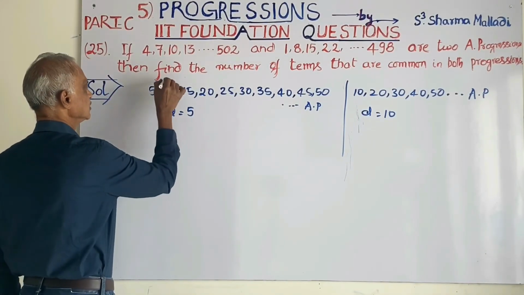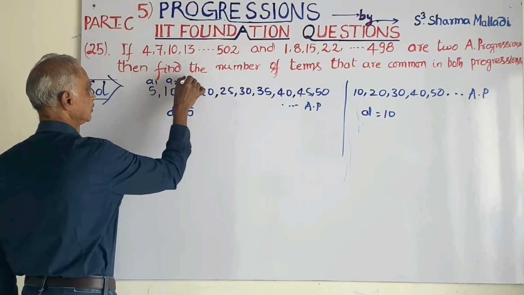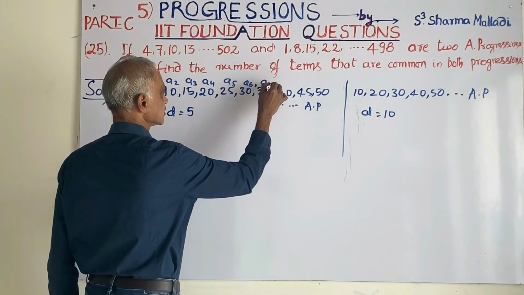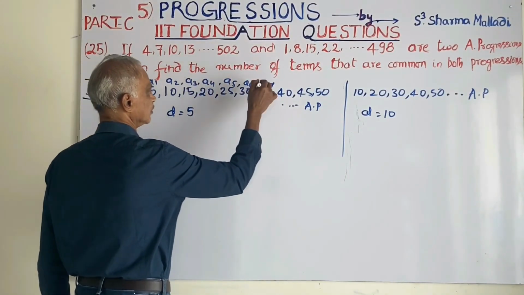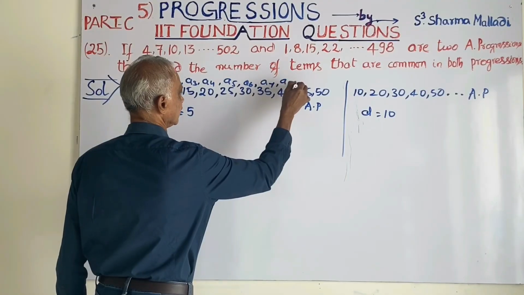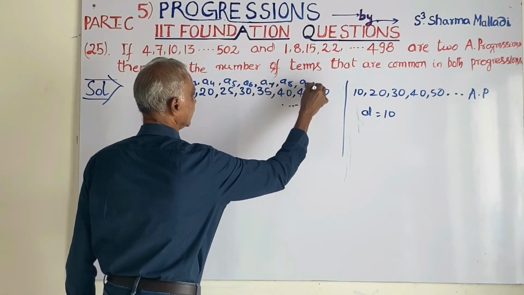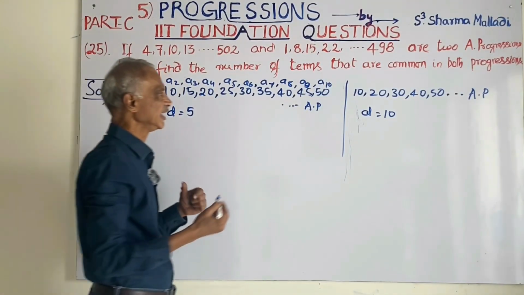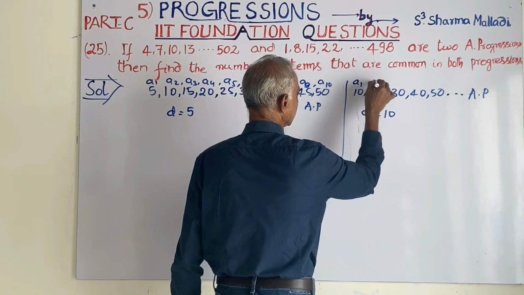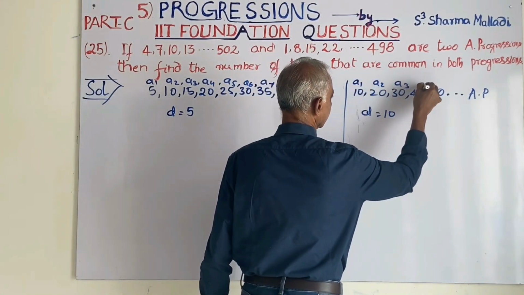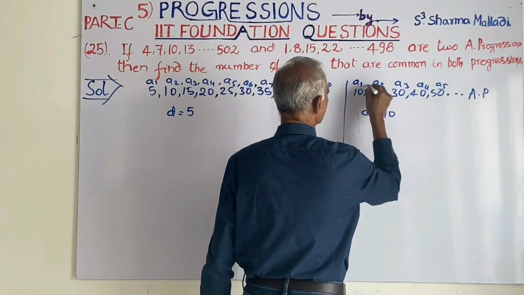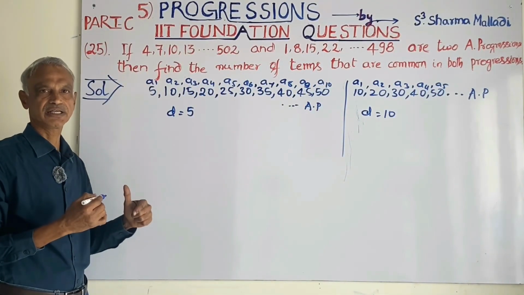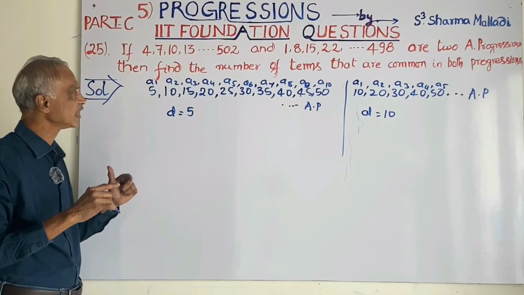I will write A1, A2, A3, A4, A5, A6, A7, A8, A9, A10. How many terms are there? 10 terms are there. And here also I will take A1, A2, A3, A4, A5. How many terms are there? 5 terms are there. We have to find the identical terms and also the number of identical terms.